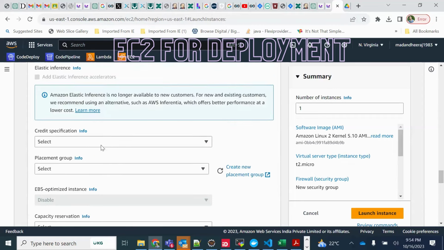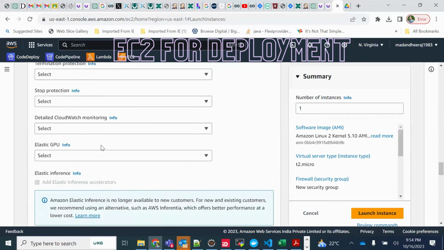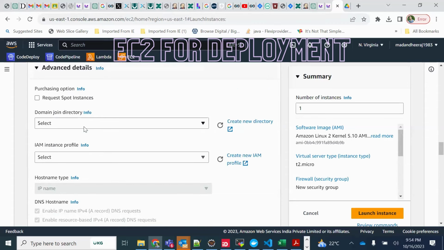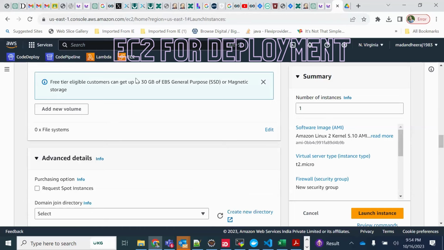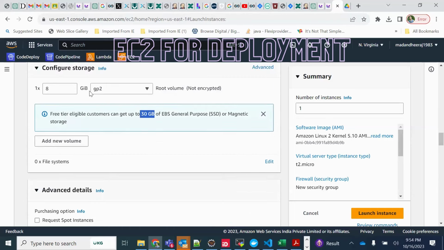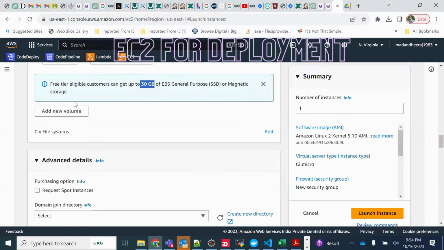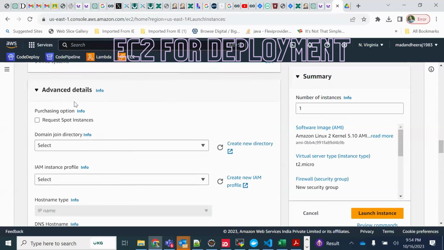In the volume section, will more than 8 GB cost me? No, a total of 30 GB is free. How much? 30 GB. But if your work is happening in 8 GB, that's enough. This is not your laptop, where you will have 640 GB or something like that. Do not increase it for now, for test purposes. In a company, you can. You will have other drives also, which will have more storage. But now you don't do that.